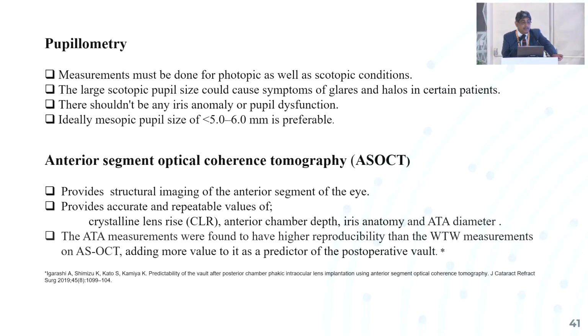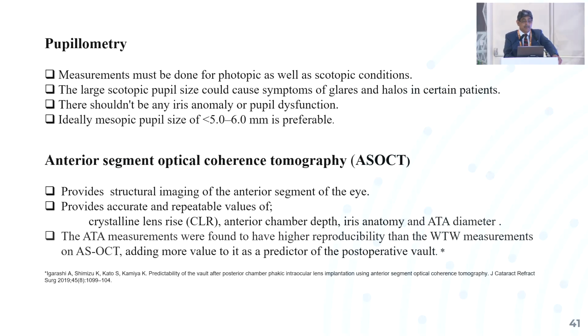We should do the pupillometry, and the ideal mesopic pupil size is less than 5 or between 5 to 6 millimeter, and it should be less than that. And ASOCT should also be done. It provides structural imaging of the anterior segment of the eye, and it provides accurate and repeatable values of the crystalline lens rise.